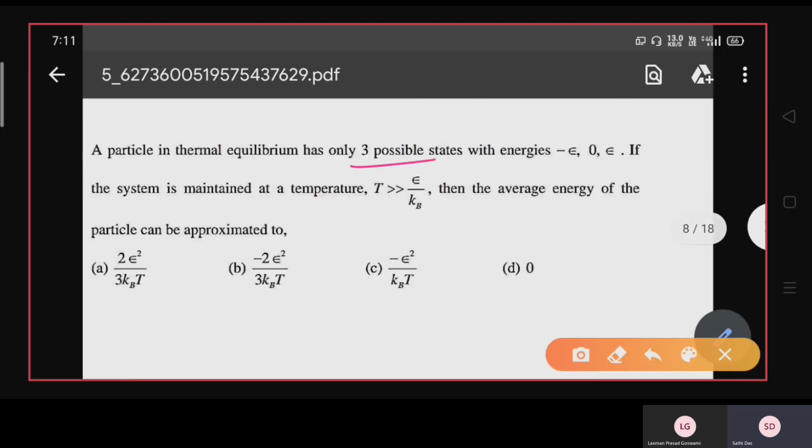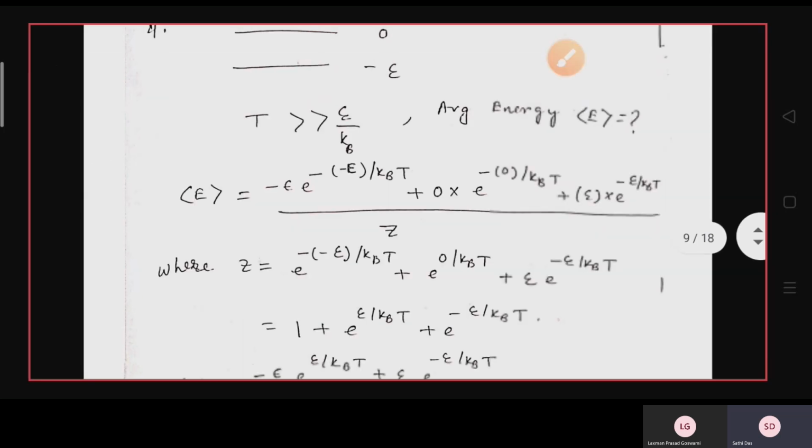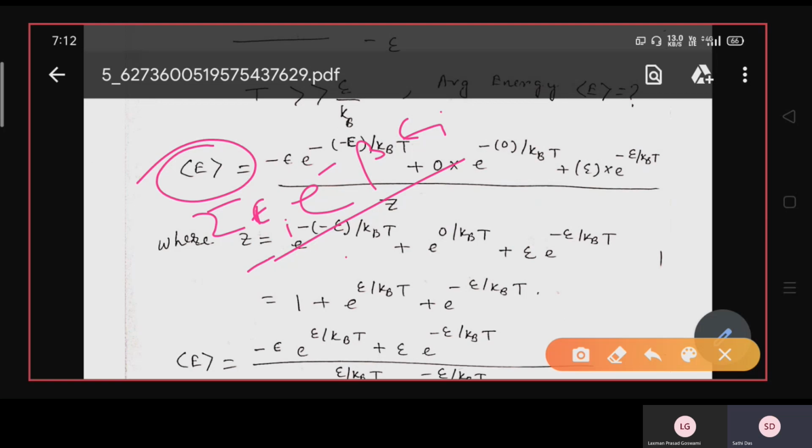Last time the possible energies were 2, here the possible energies are 3. And the system temperature is maintained at T, where T is greater than epsilon by kB. So what will be the average energy of the particle? The formulas are the same. You first have to find the partition function of the system, and then find the average energy, or you can directly write E average as the sum over EI into e to the power minus beta epsilon I, divided by Z.